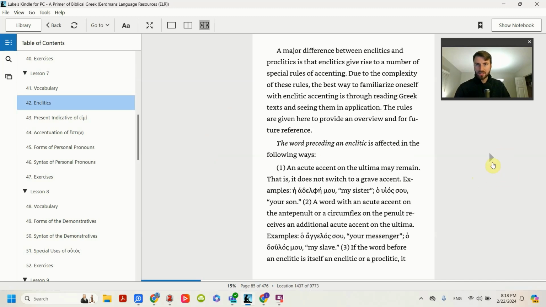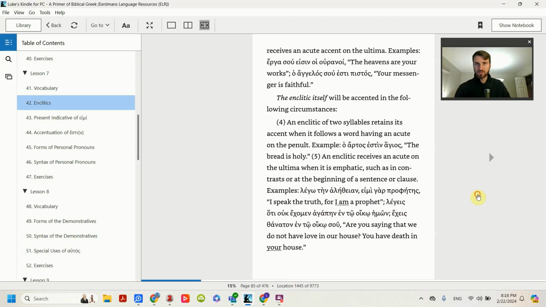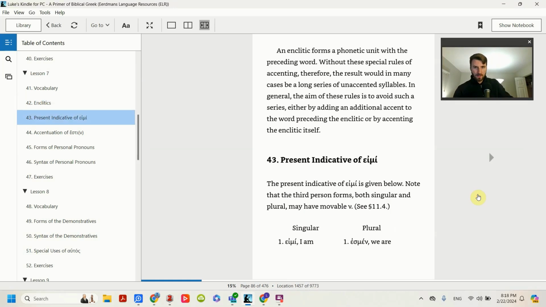All it's saying is that there are some words, like moo, notice it doesn't have an accent, or su doesn't have an accent. There's some words like that where the word before it kind of takes its accent. But you don't really need to know that. So you can kind of glaze over this section of it. Okay, but this is important.